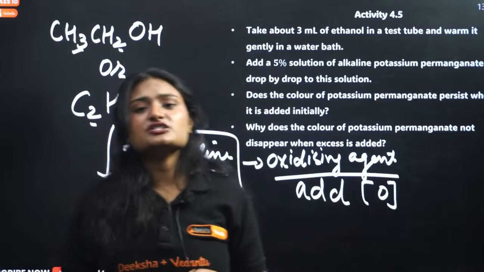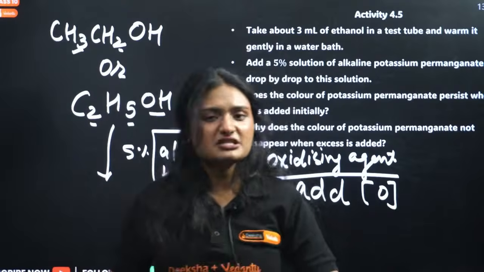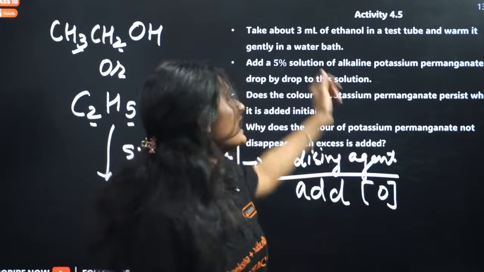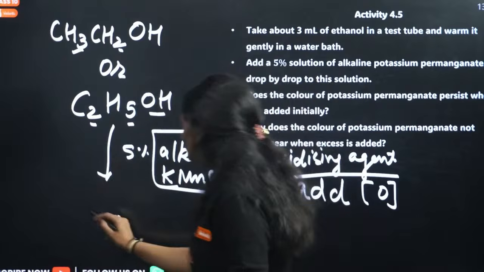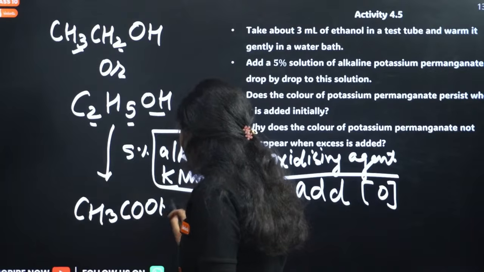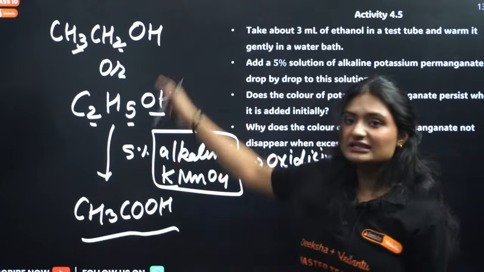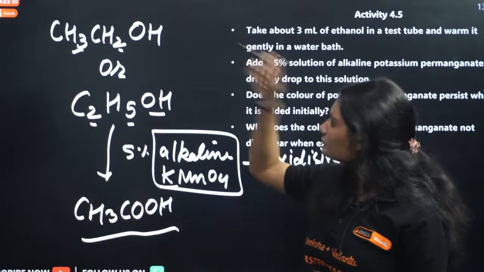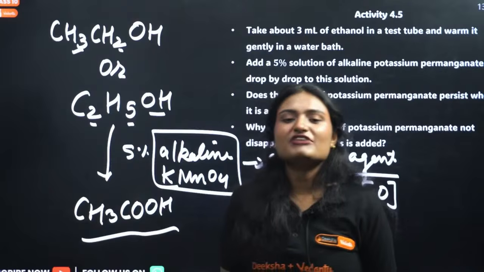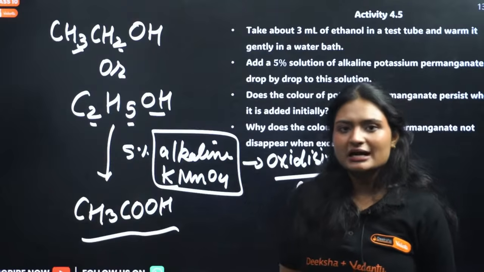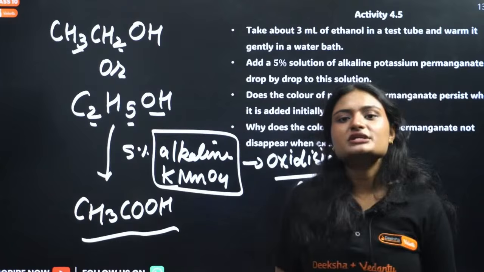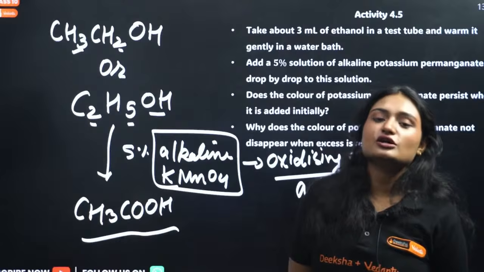So when ethanol is treated with an oxidizing agent, what happens? It gets oxidized. That means one more oxygen is getting added. If we add one more oxygen, what will happen? We will get an acid, right? So if you add 5% alkaline KMnO4, potassium permanganate, a good oxidizing agent, it will oxidize the ethanol to ethanoic acid.